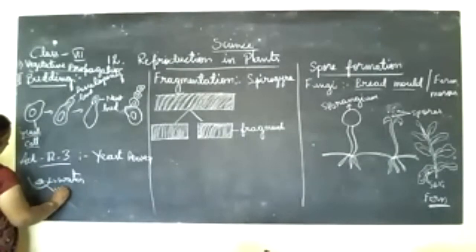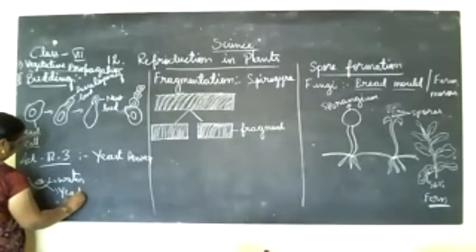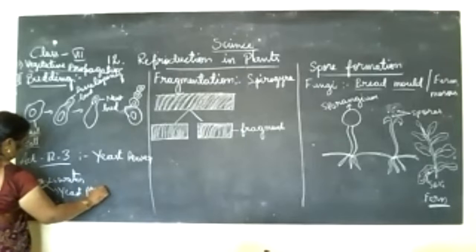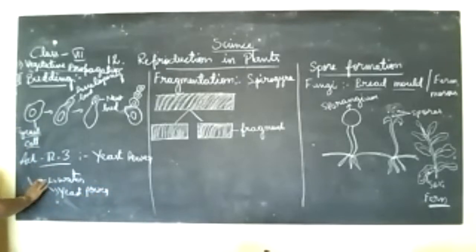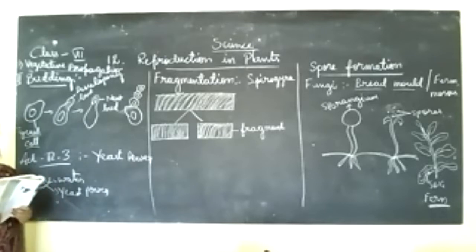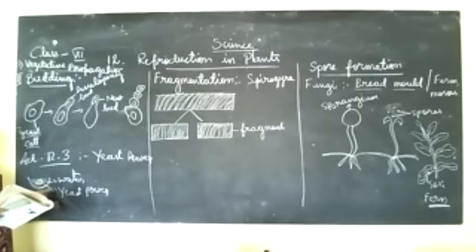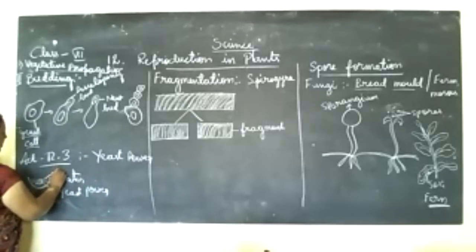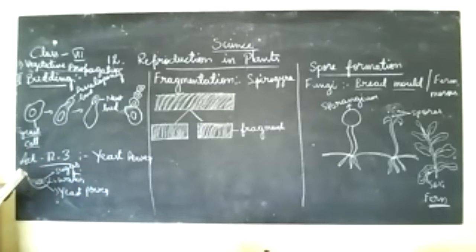So this is yeast powder. We add a little bit of water to it and keep it for a few hours. The yeast powder will absorb the water. Then stir it well and add a spoonful of sugar to the water along with the yeast powder.